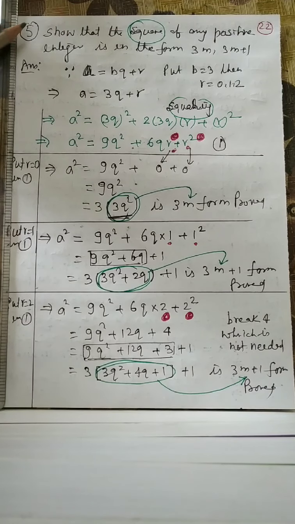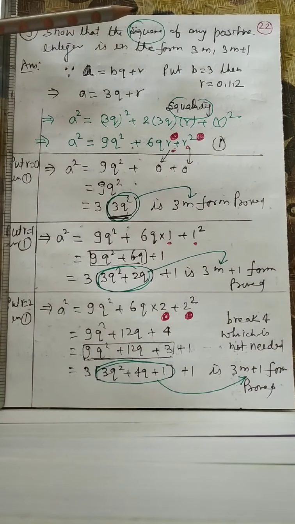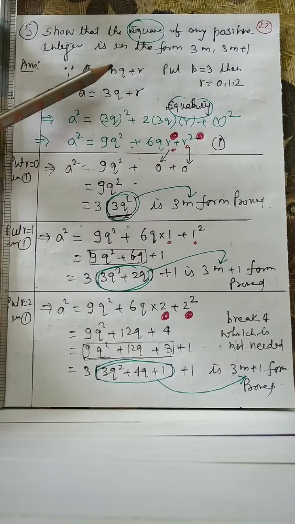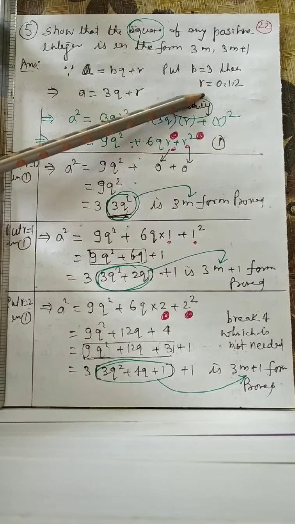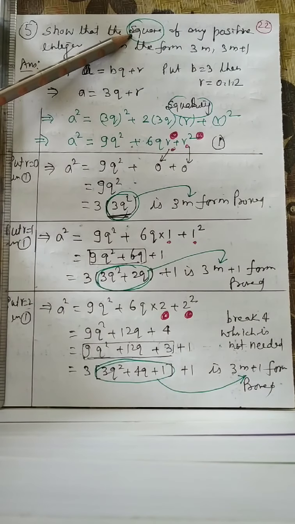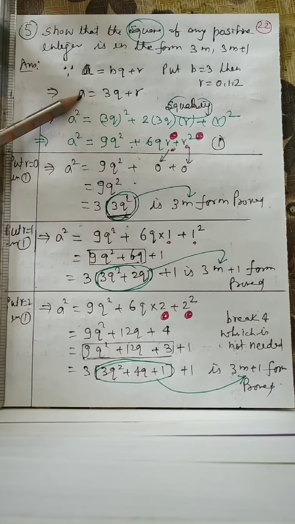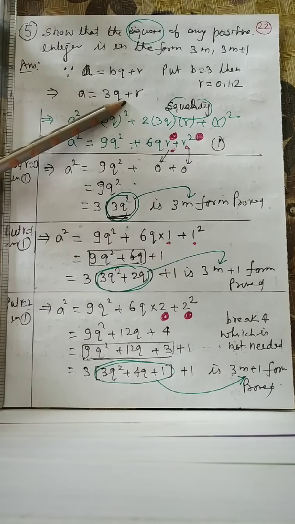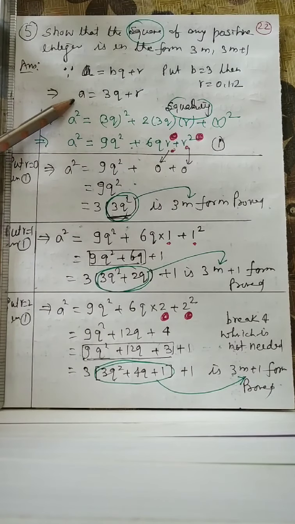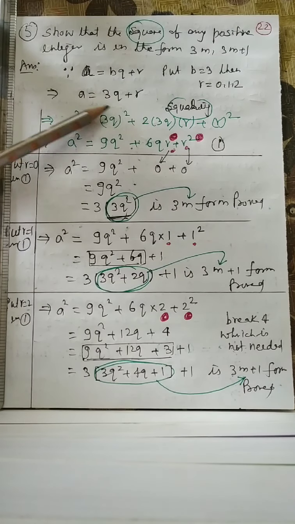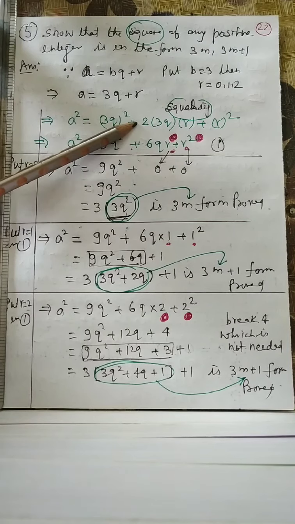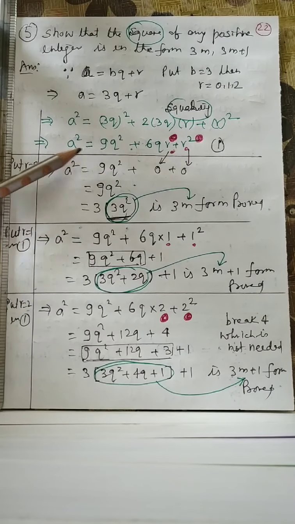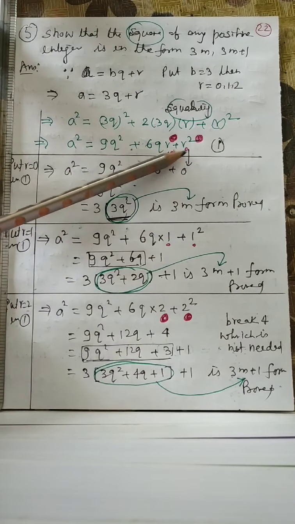Now question number 5. Show that the square of any positive integer is in the form 3m or 3m plus 1. Again Euclid division lemma, a is equal to bq plus r. Put b is equal to 3, then r will be 0, 1, 2. Now a squaring is needed, so squaring both sides. a is equal to 3q plus r. Squaring both sides, (a plus b) whole square is a square plus 2ab plus b square. On simplifying the right side, a square is equal to 9q square plus 6qr plus r square.